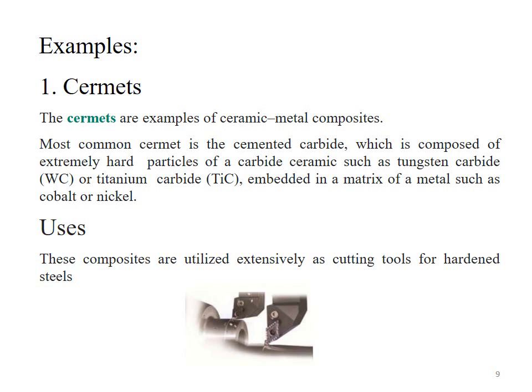The matrix phase consists of a metal, and cobalt or nickel can be used as the metal in this composite material. These composites are utilized extensively as cutting tools for hardened steels.